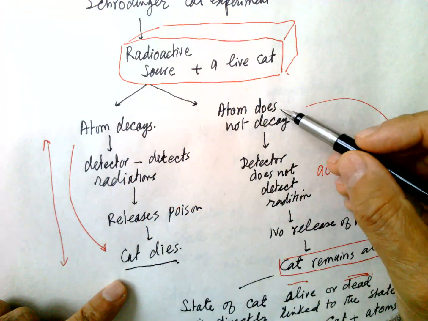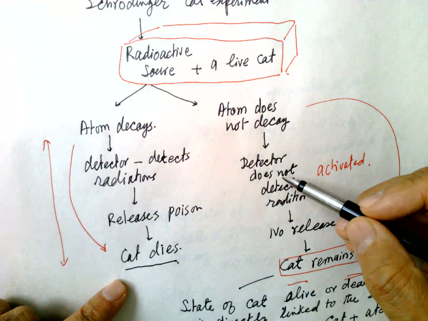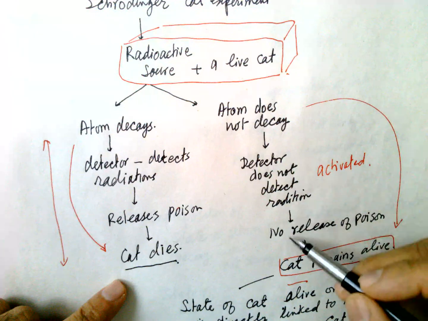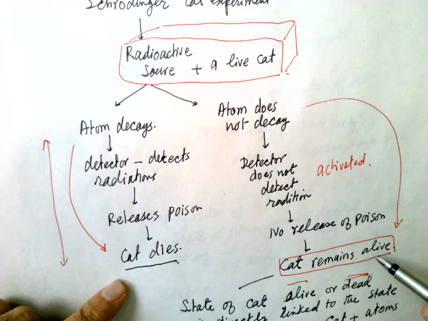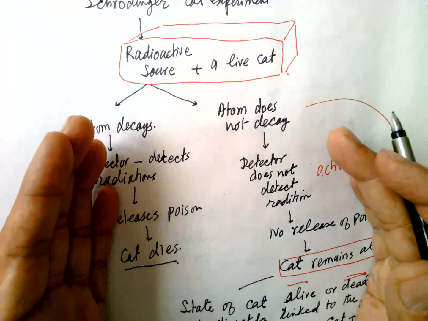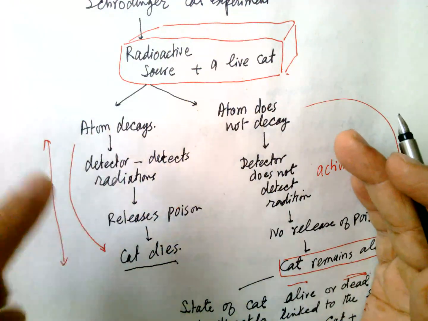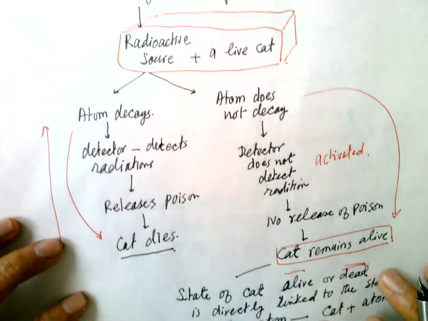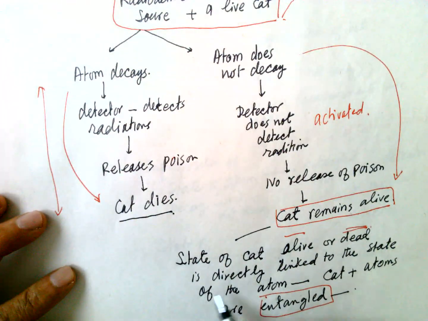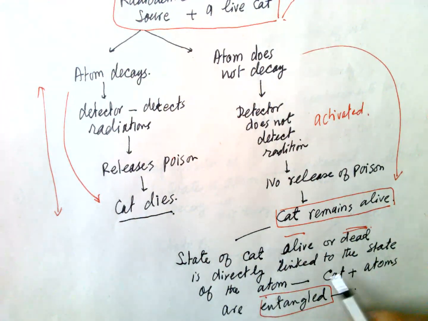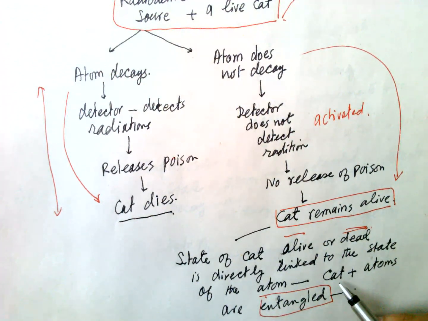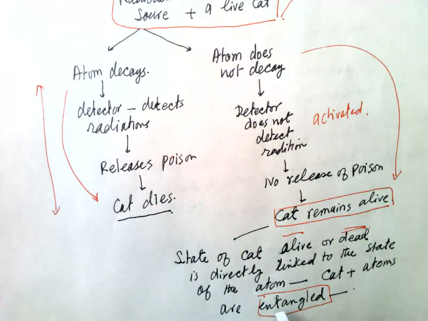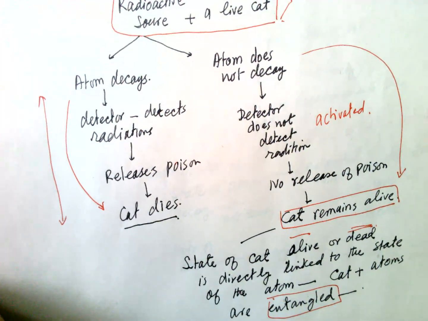Another one is that the atom does not decay. The detector does not detect any radiation or is not activated, so there is no release of the poison and the cat remains alive. So there are two possibilities stemming from the radioactive source. The state of the cat, alive or dead, is directly linked to the state of the atoms and their decay activities. So the cat and atoms are entangled with each other.